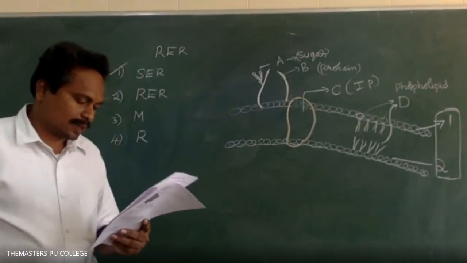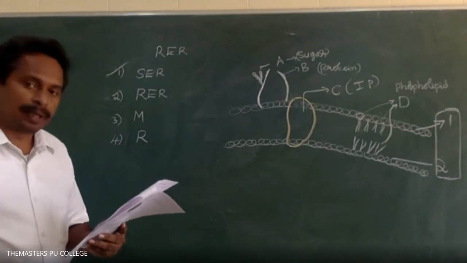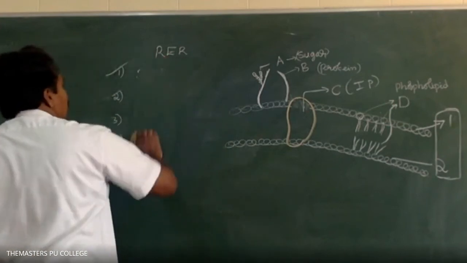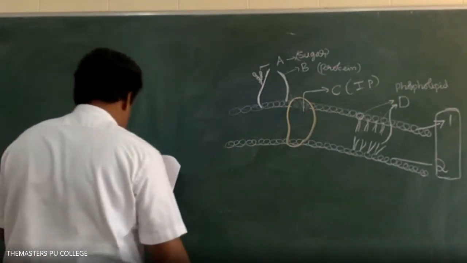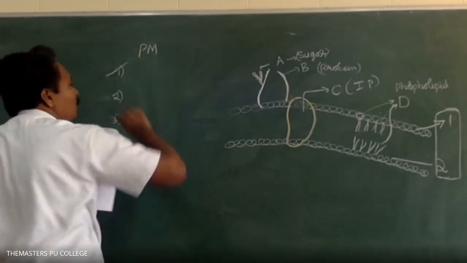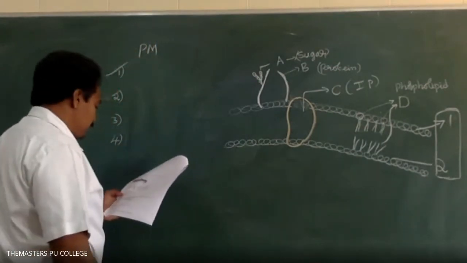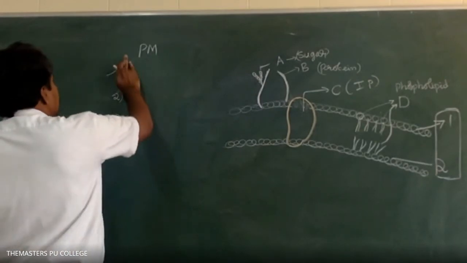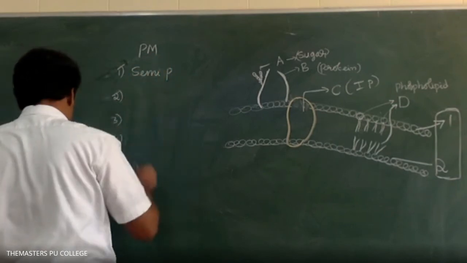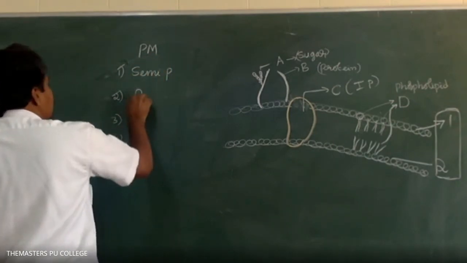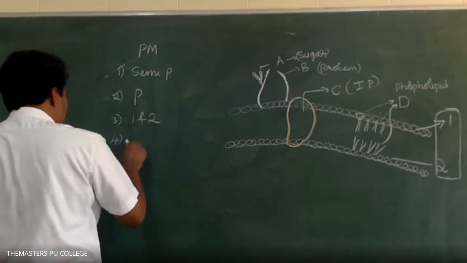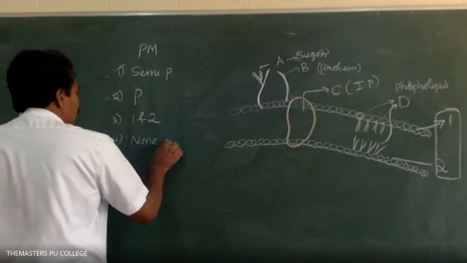Right. Next, the plasma membrane is: option 1, semi-permeable; option 2, permeable; option 3, 1 and 2; option 4, none of these.